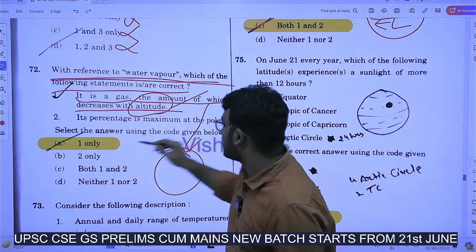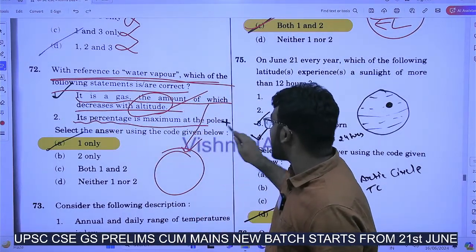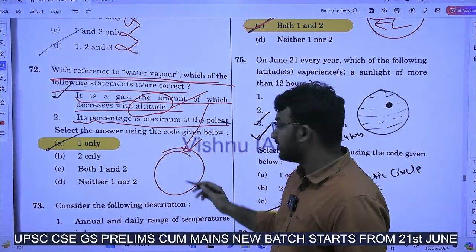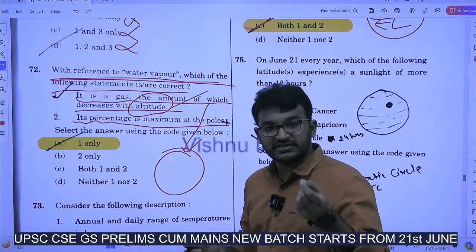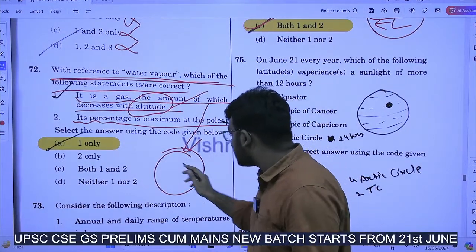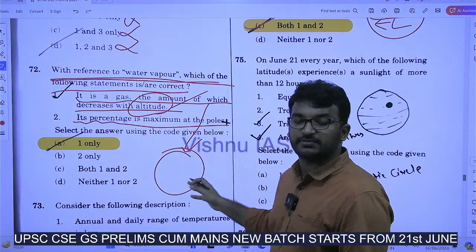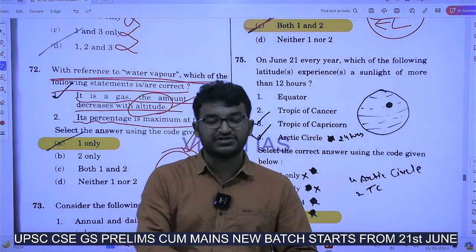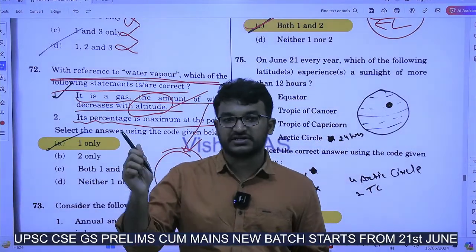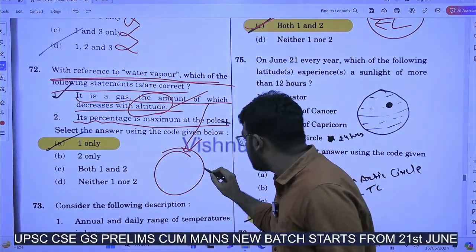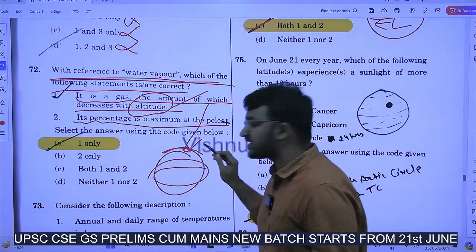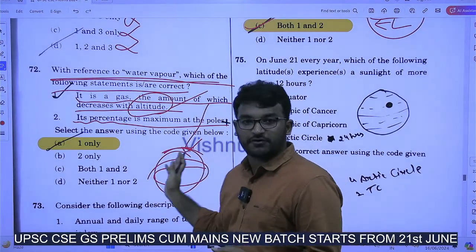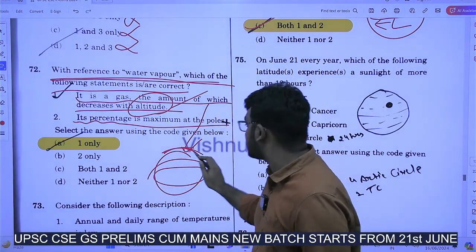So this is right. Next, its percentage is maximum at the poles. As I already told you, evaporation happens where there is possibility of water. In the tropical areas, or near the equator, there will be oceans, seas and all, there will be evaporation. So water vapor will be more near this area. But at the poles it is completely an icy area, and also permafrost and all these will be present.